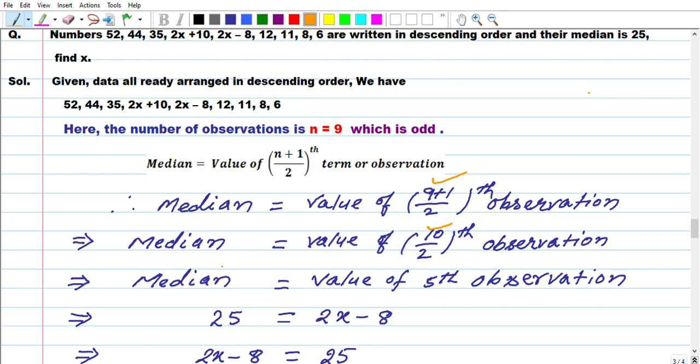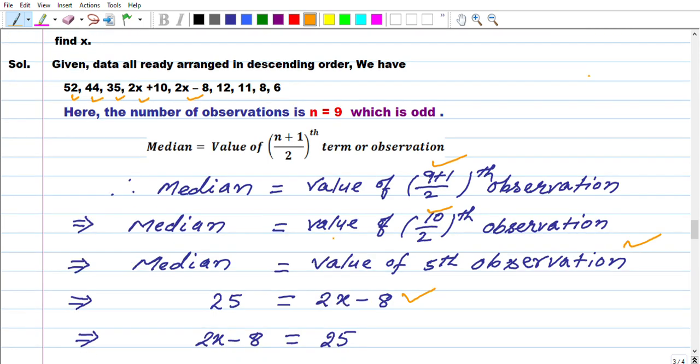So the median equals the value of the 5th observation. The median is given as 25, equal to the 5th observation. You see here 52, 44, 35, 2x plus 10, and the fifth, counting 1, 2, 3, 4, 5, is 2x minus 8. That's why I have written here 2x minus 8.